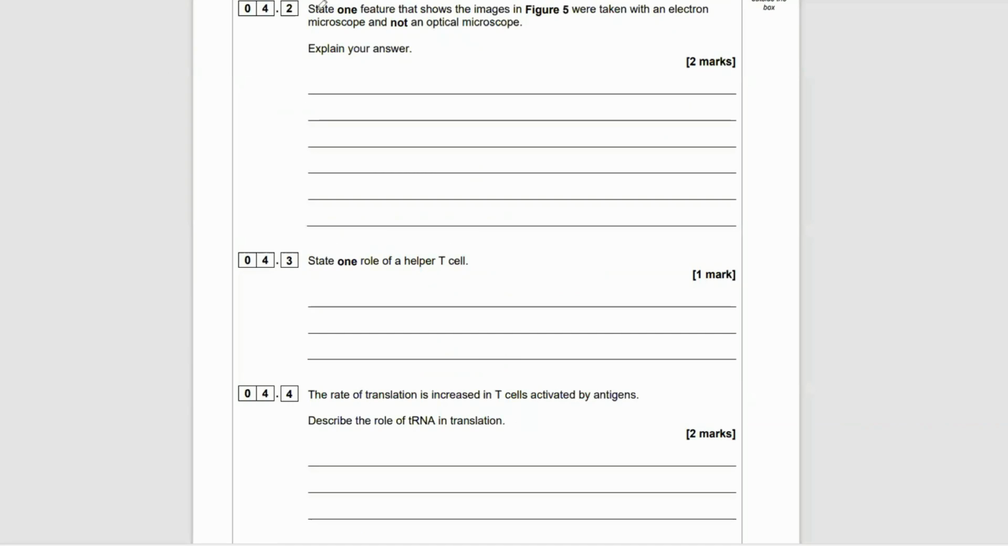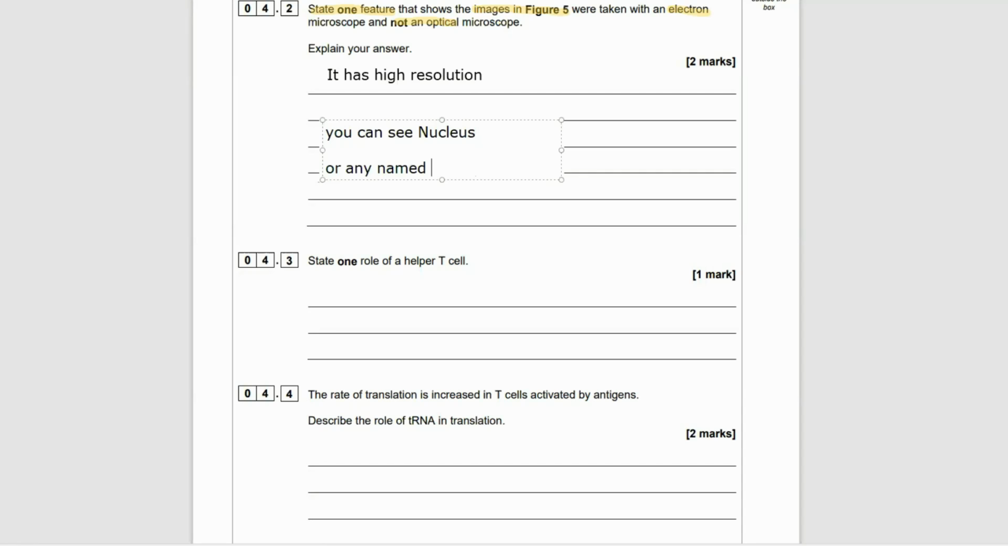Question 4.2: state one feature that shows the images in figure 5 were taken with an electron microscope and not an optical microscope. Optical is your light microscope. You used a lot of that at GCSE, so how do we know it was an electron microscope? It had high resolution, and you know that from GCSE. Electron microscopes have higher resolution. You can see more detail. Resolution is the ability to distinguish between two separate objects as separate.